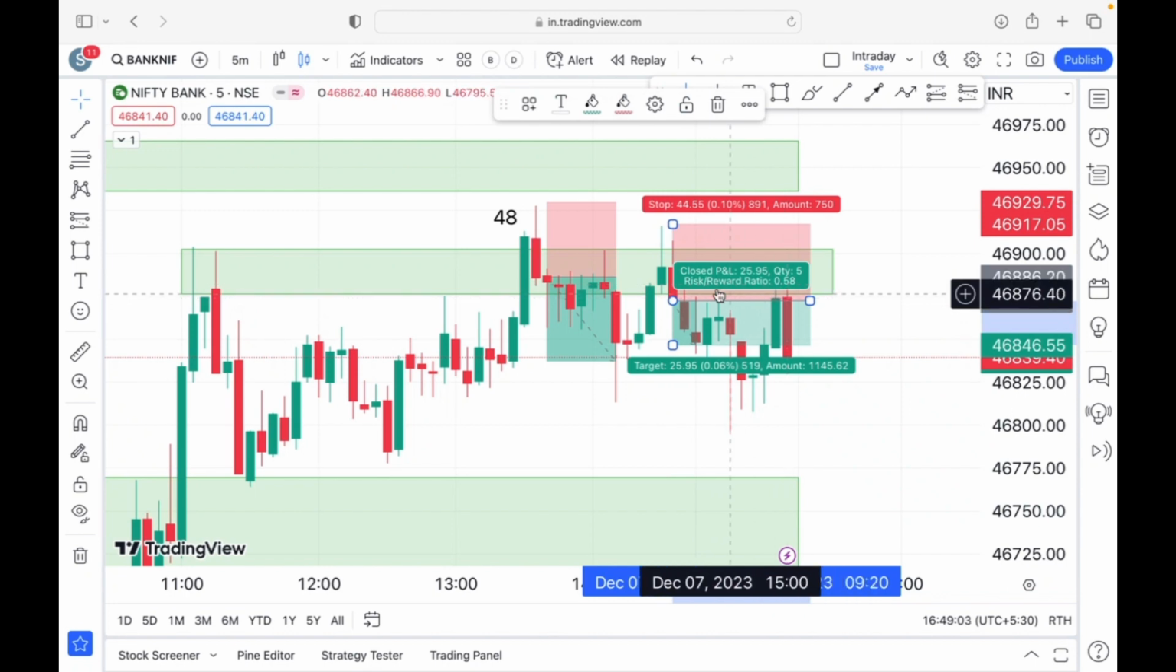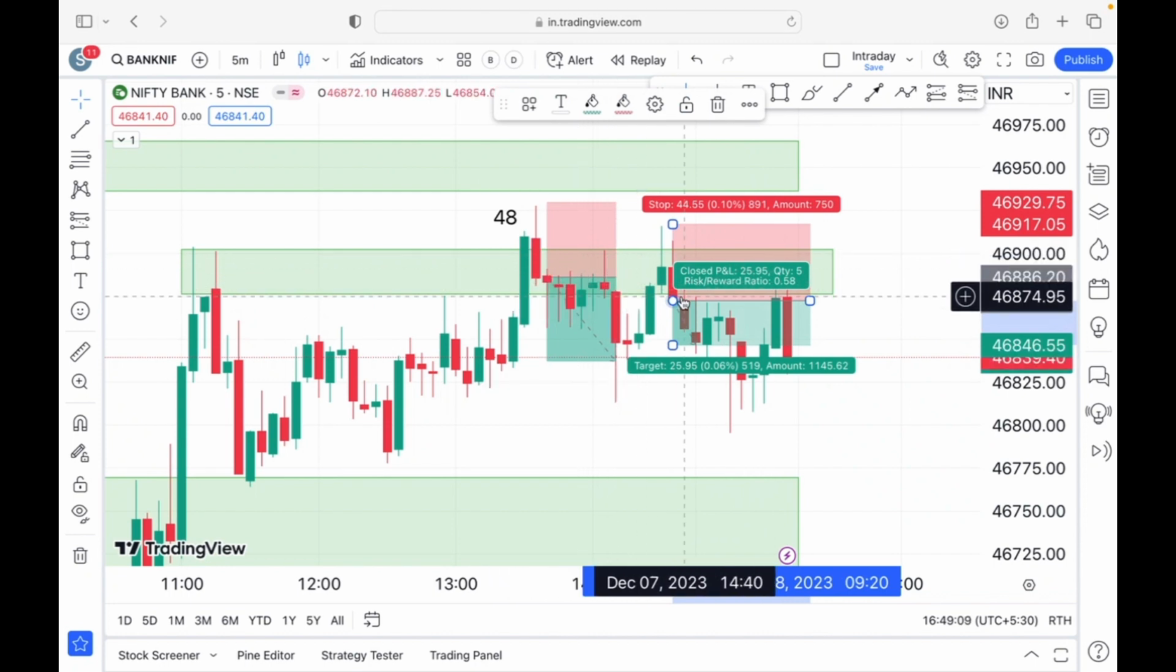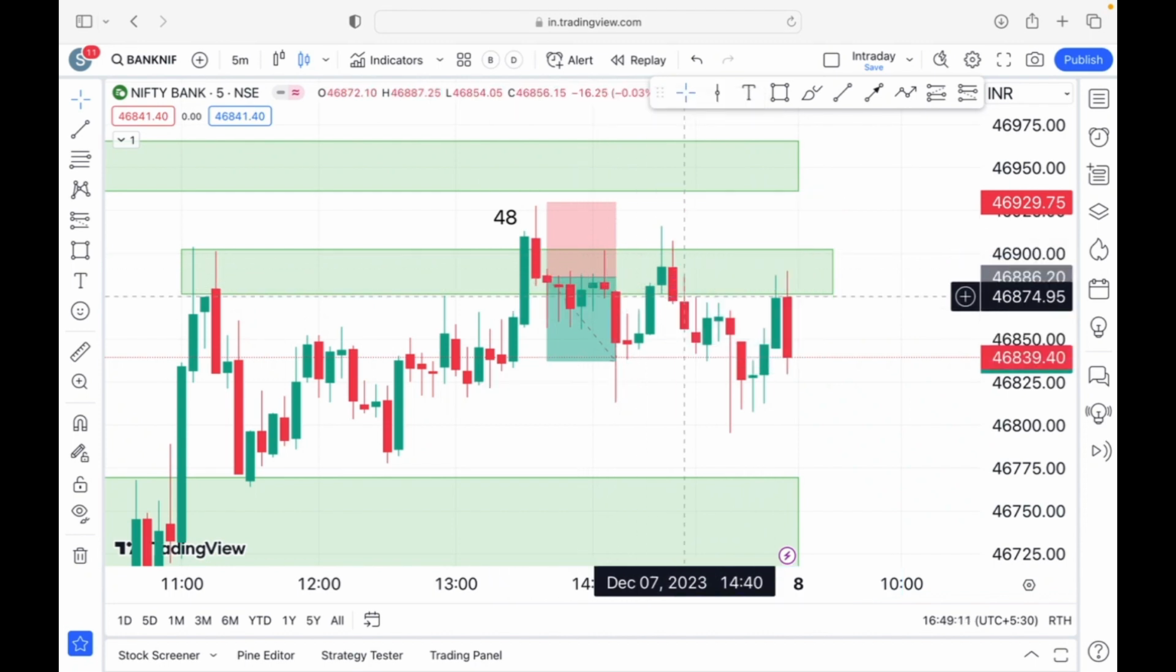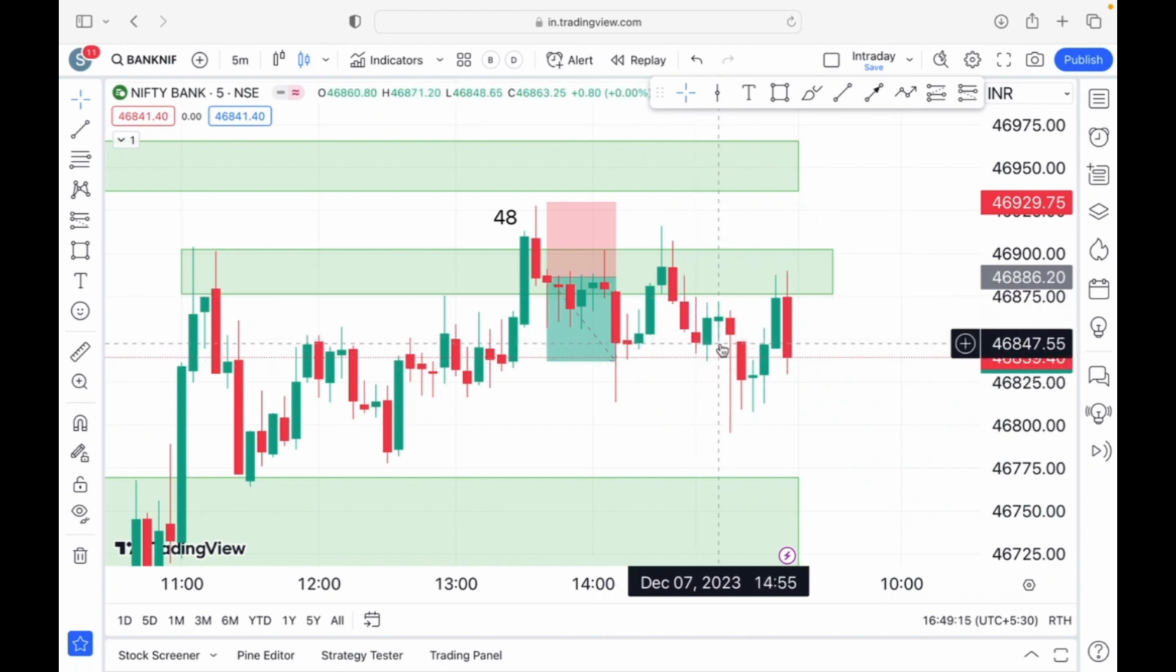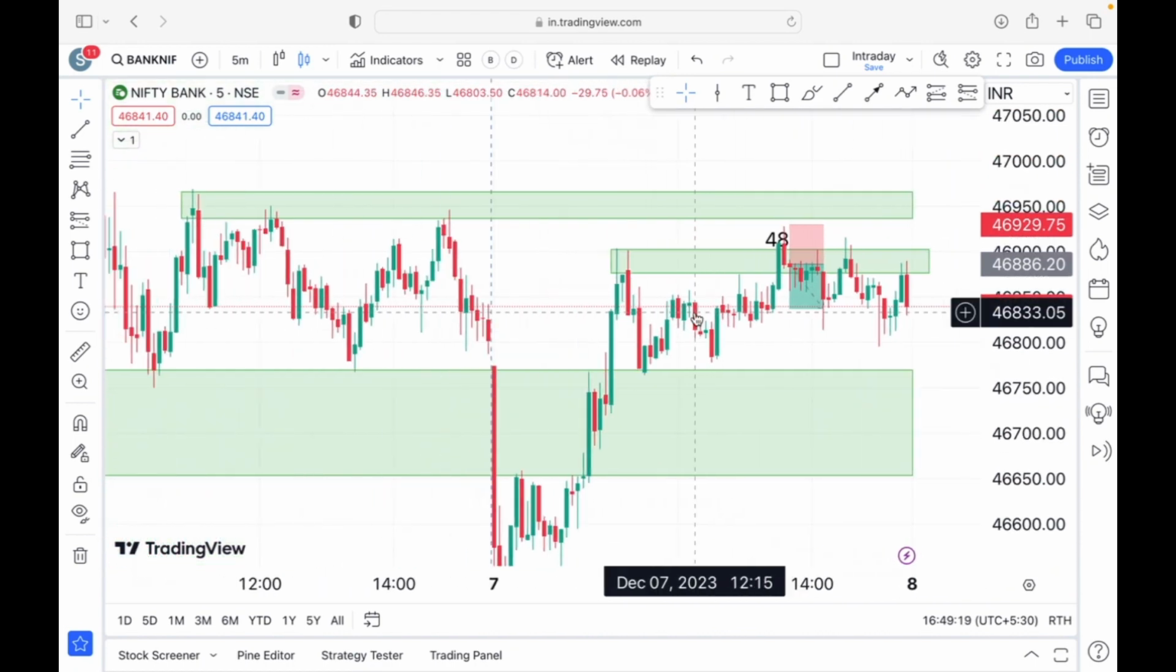But those who are willing to put at risk the profit that they have gained from this trade would have taken this trade and made some quick 25 points in Bank Nifty. But that's it for Bank Nifty. After 2:40 there was really no big momentum, and there is no point of trading after 2:40 as well. So that's it on Bank Nifty.